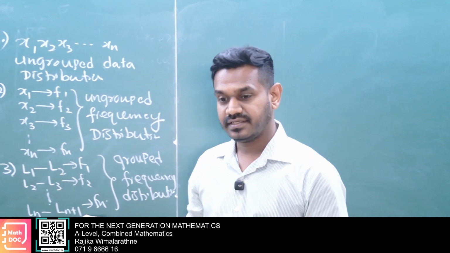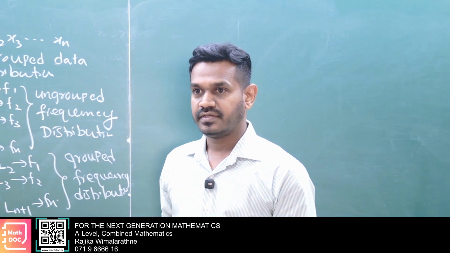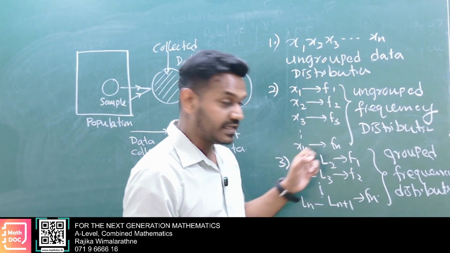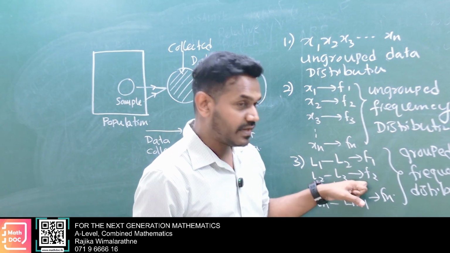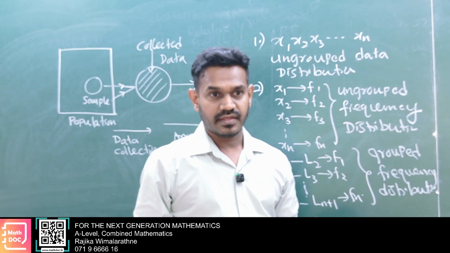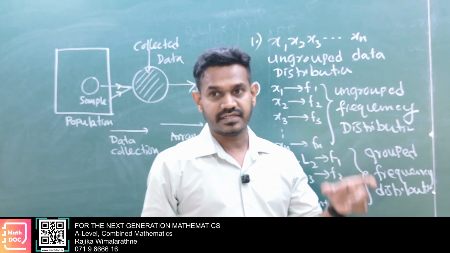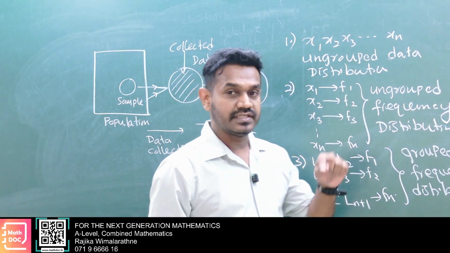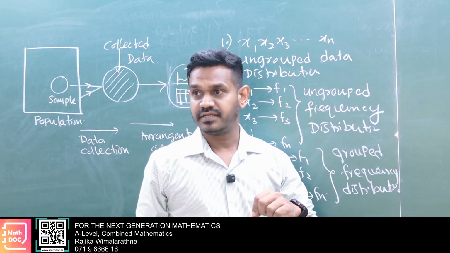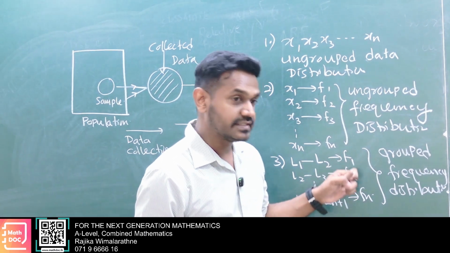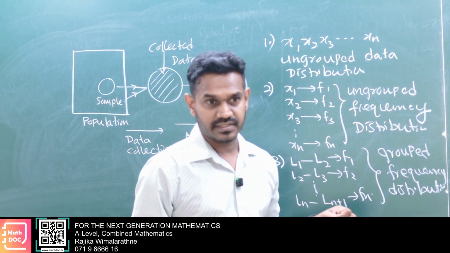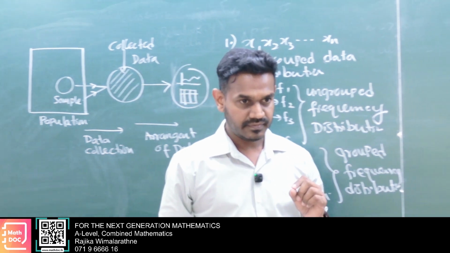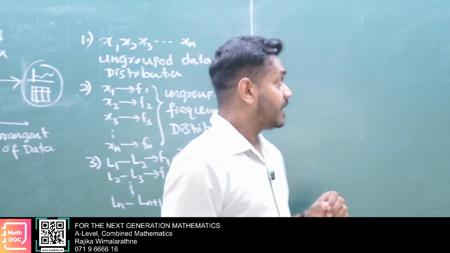But for this case, it is somewhat difficult, no? Because here there's a class, and we have data loss here. Therefore, we can identify the highest frequency class. Within that class there are entries, but we cannot say which one is the highest frequency element. We can only identify the highest frequency class as the modal class. Then we have to think about how to select the mode from this type of distribution. Okay, now you see.